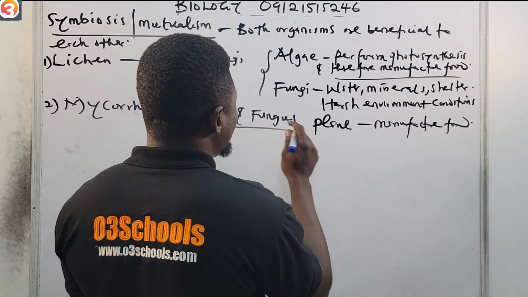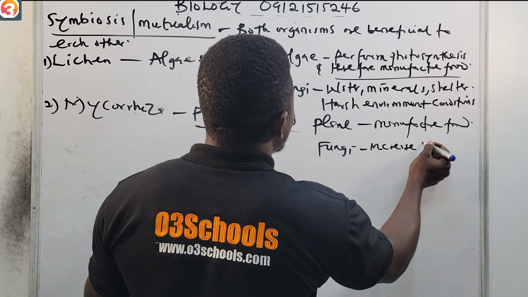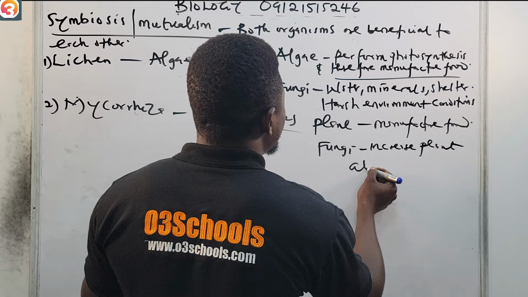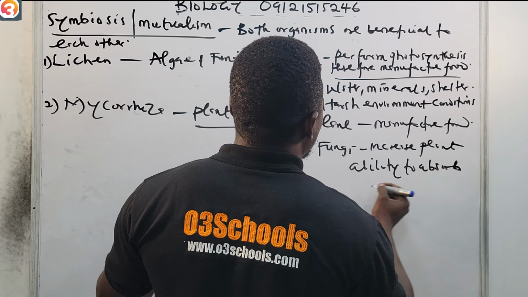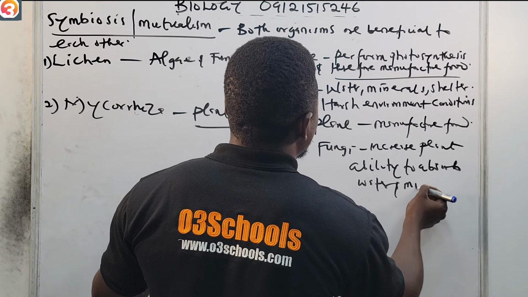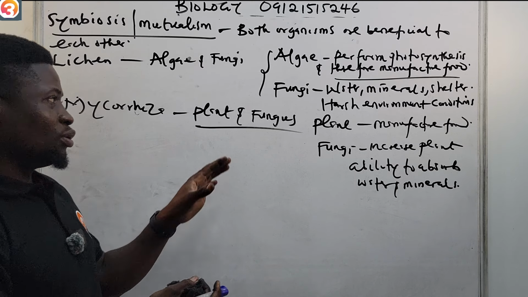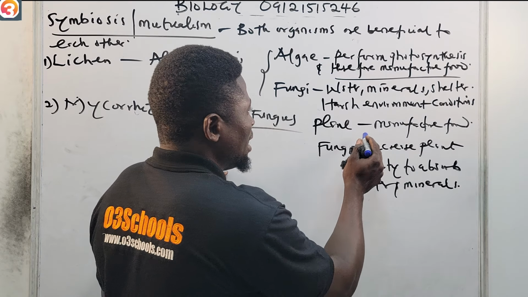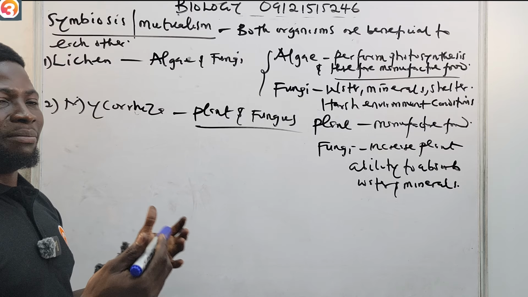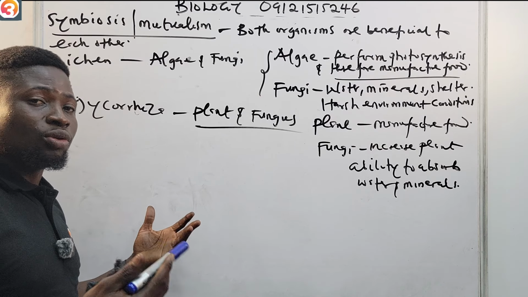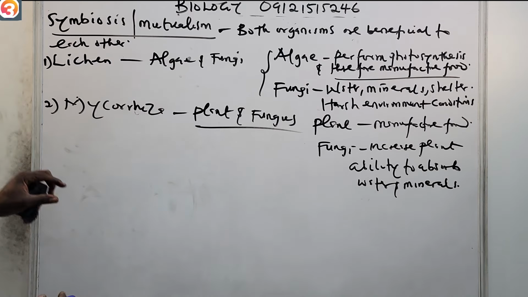Okay, what do fungi do? Fungi will increase the plants' ability to absorb water and minerals. That one is called mycorrhiza. It's between the plant and the fungus. The plant will manufacture food, while the fungi will increase the plant's ability to absorb water and minerals, thereby enabling it to manufacture more food. So that is the second relationship, mycorrhiza.